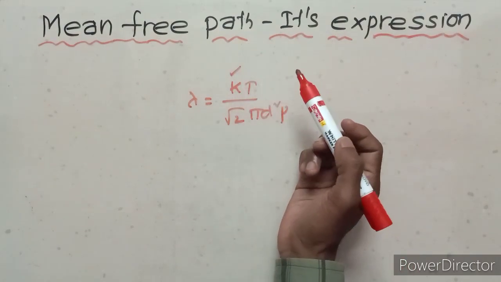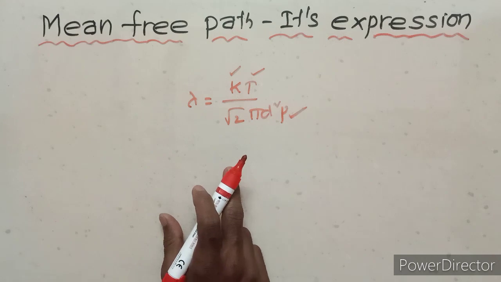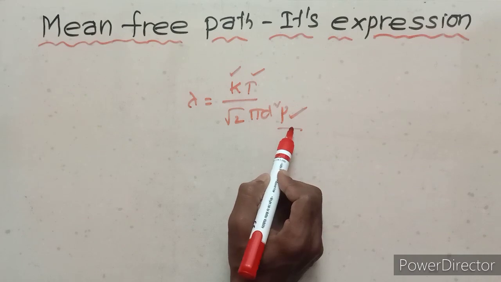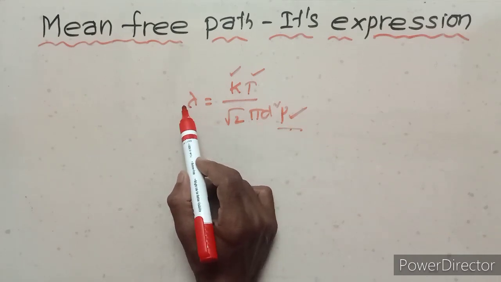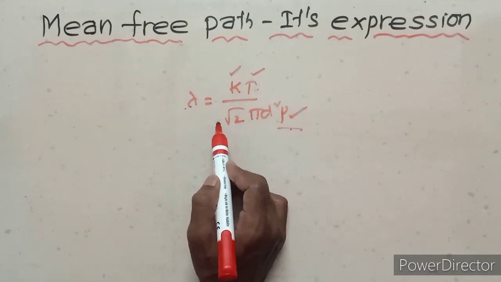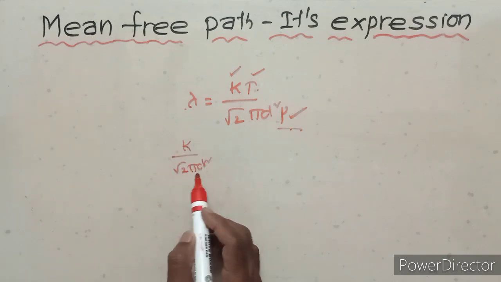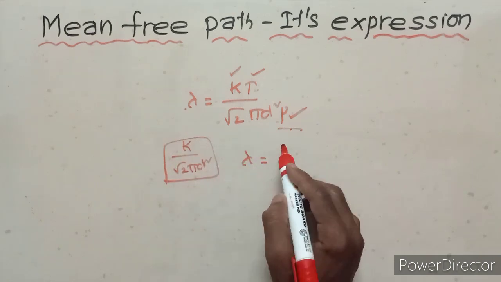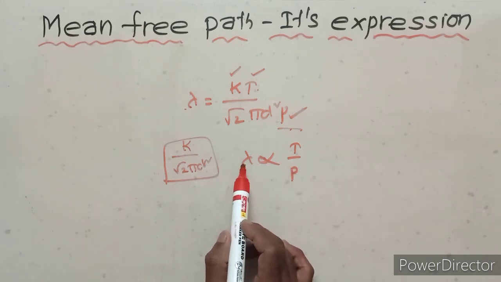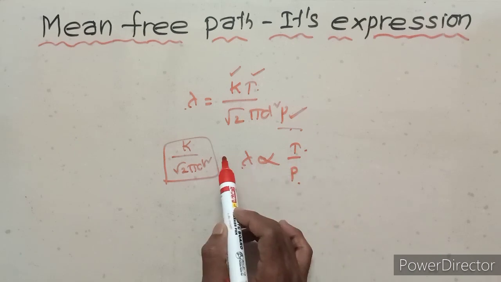Here k is the Boltzmann constant, T is the absolute temperature, P is the pressure. So the mean free path lambda is inversely proportional to the pressure, and also the mean free path is directly proportional to absolute temperature, because here k upon root 2 pi d square is the constant. Lambda is proportional to T upon P. So the mean free path is inversely proportional to pressure and directly proportional to temperature. This is the constant.